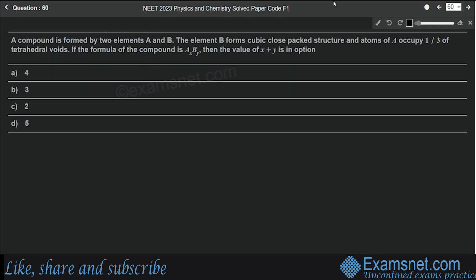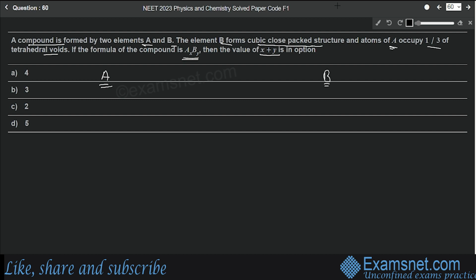Question number 60 is from the chapter Solid State, and the question is, a compound is formed by two elements A and B. The element B forms cubic closed packed structure and atoms of A occupy 1/3 of tetrahedral voids. If the formula of the compound is AXBY, then the value of X plus Y is an option. So here we have two types of elements in a compound, element A and element B, right?